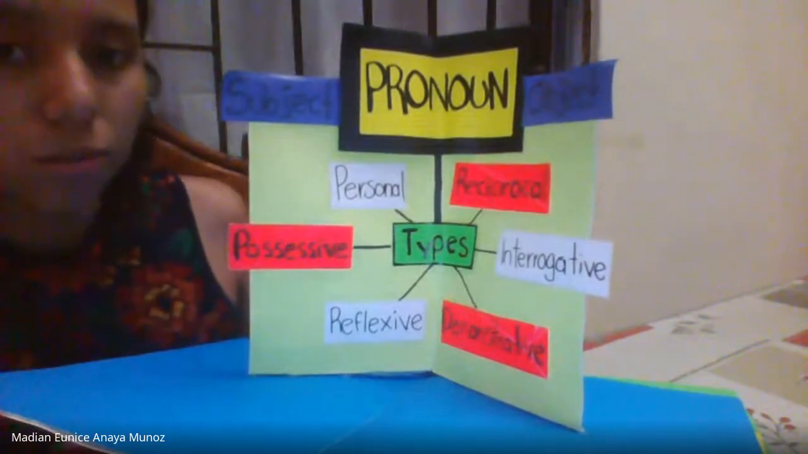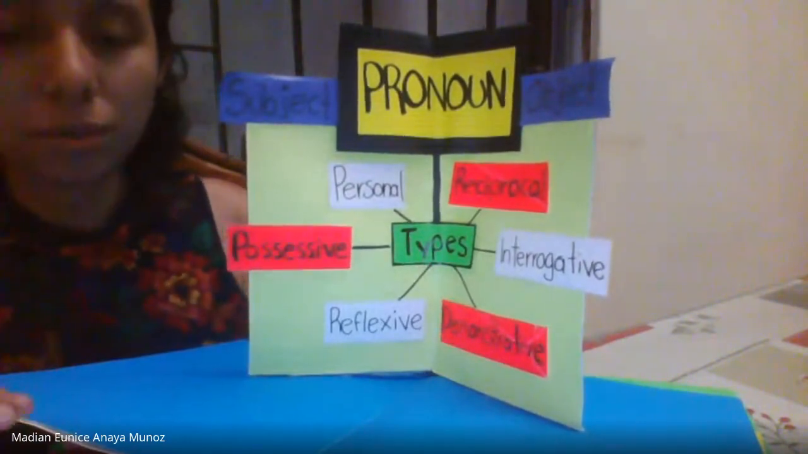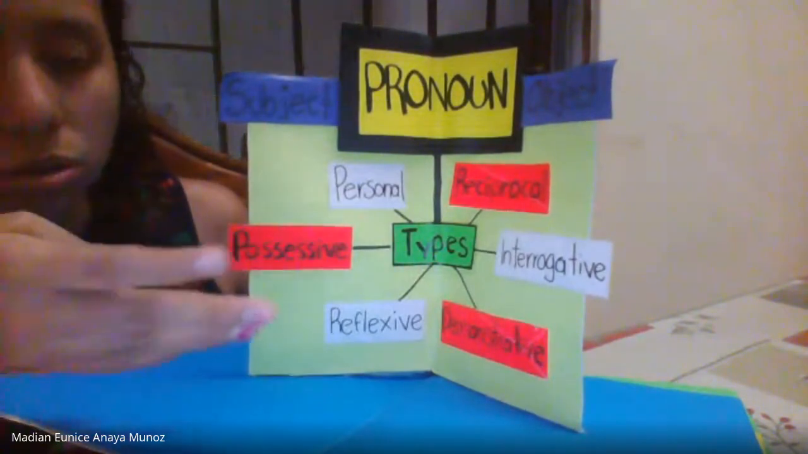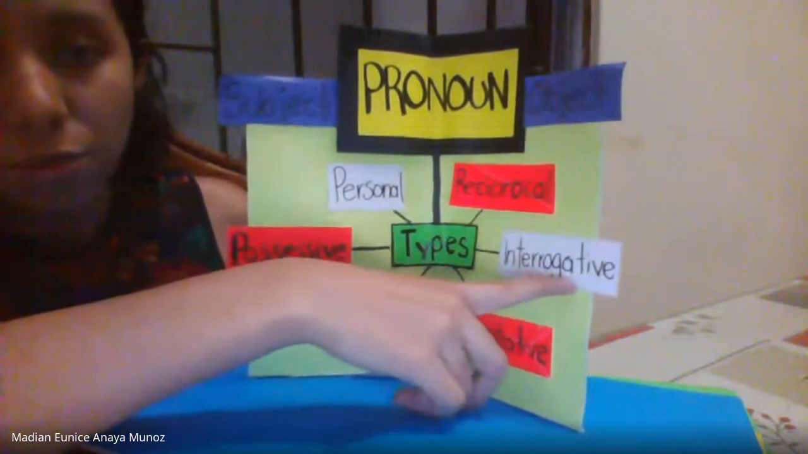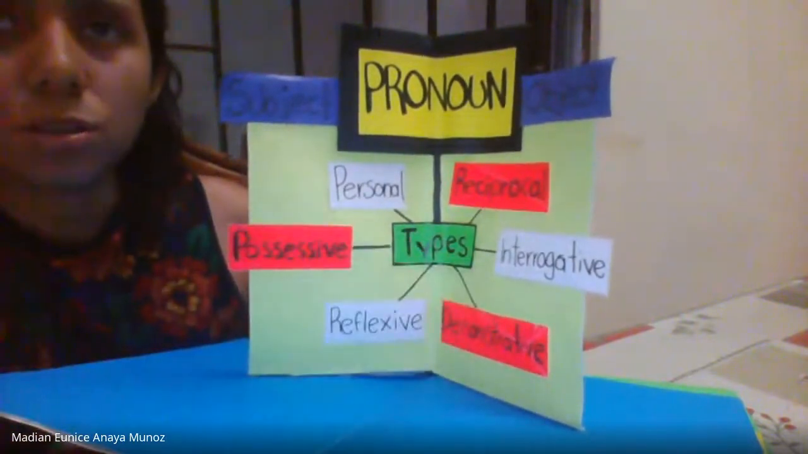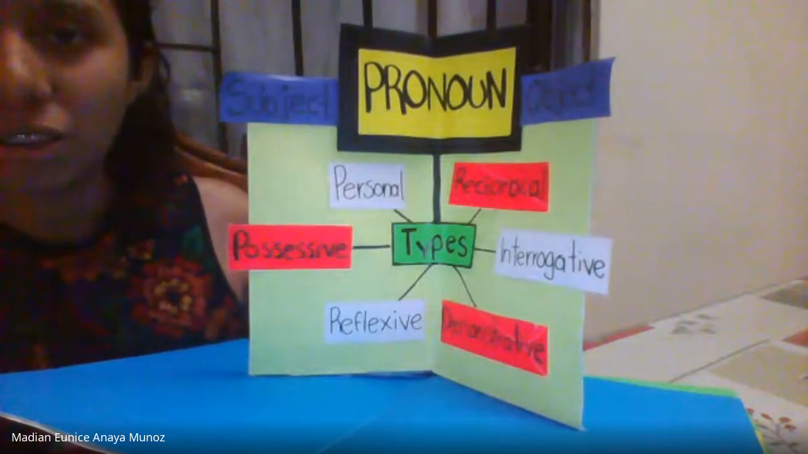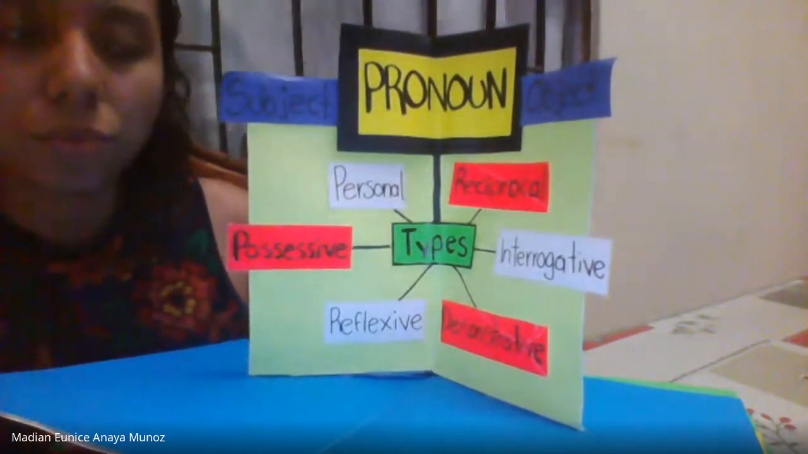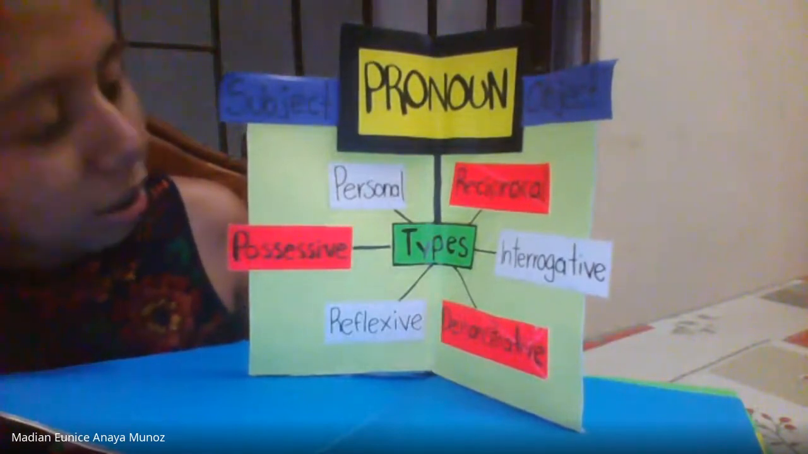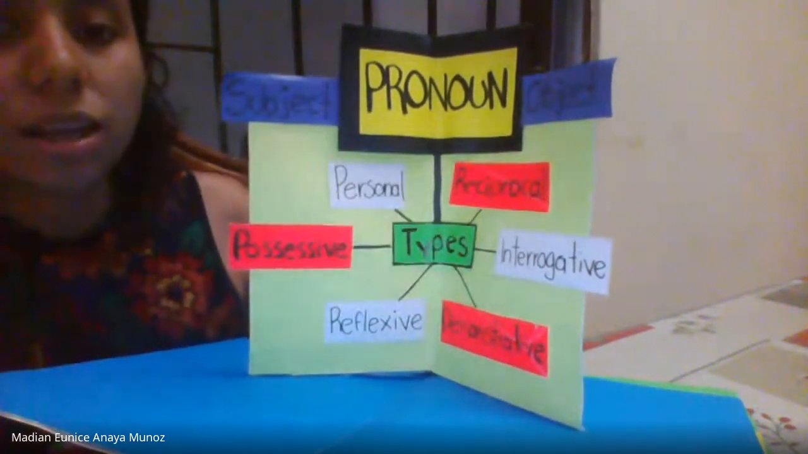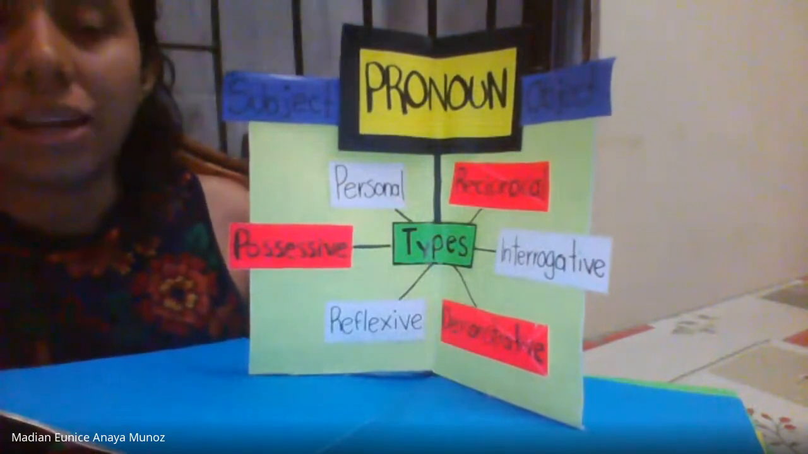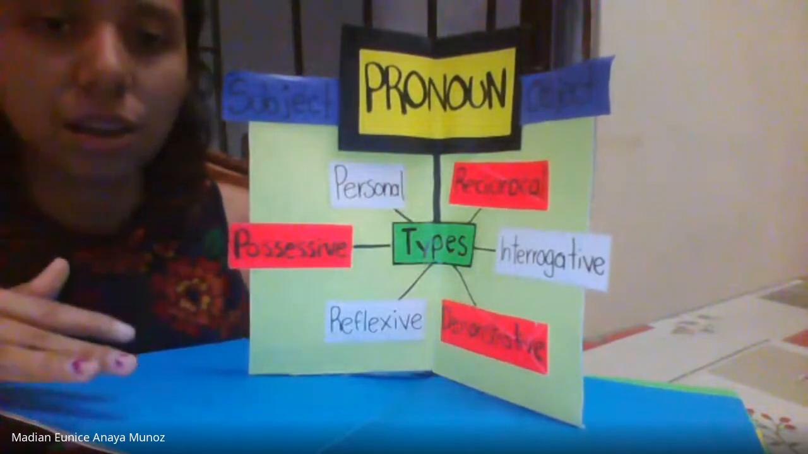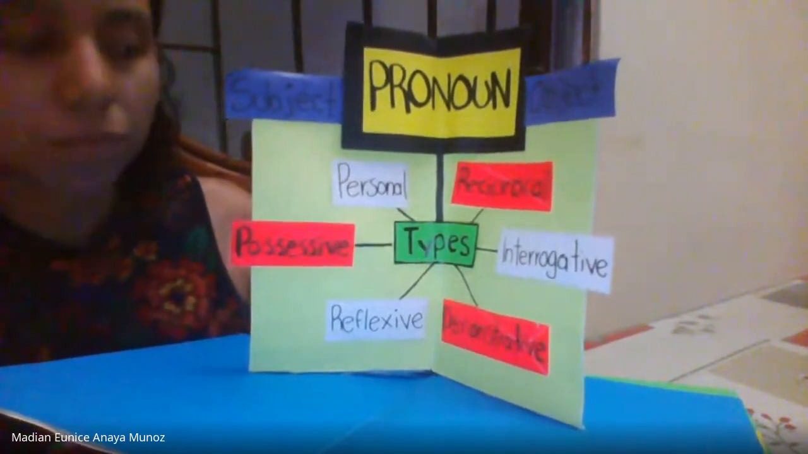Demonstrative pronoun is used to show something. For example, this, that, those. Interrogative pronouns are used to ask questions about what we don't know. For example, which, what, whom. Reciprocal pronoun is used to express a two-way relationship. Example, each other or one another.